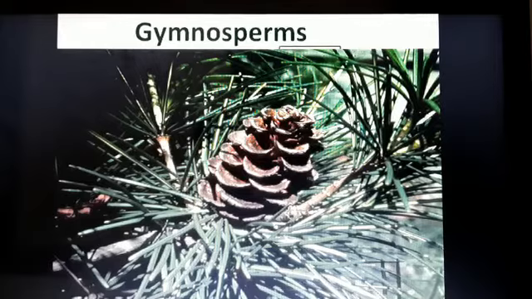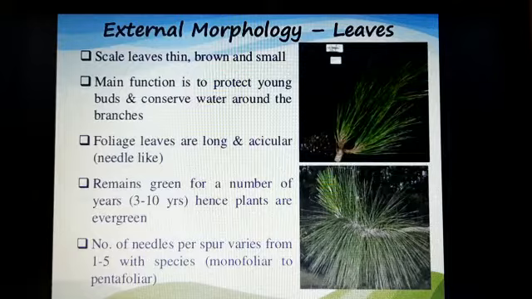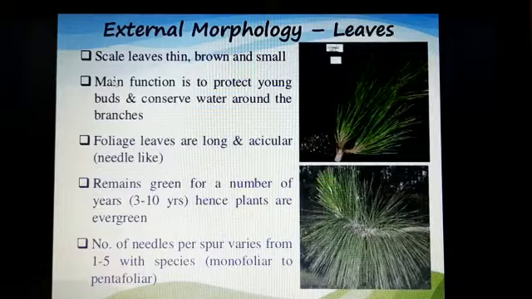Student, gymnosperm plants are mostly found in the colder parts of the northern hemisphere, where they form extensive forests. They have a unique morphological structure. So firstly we read morphology in gymnosperms. First we start with the external morphology of the leaf. Student, in gymnosperms two types of leaf are present: firstly scale leaf and foliage leaf.